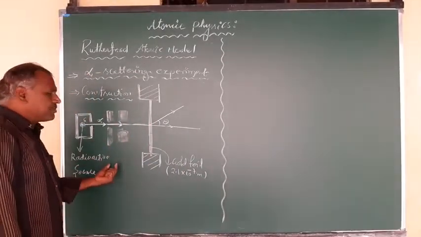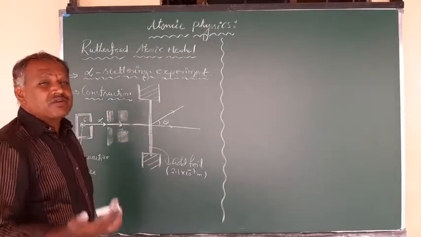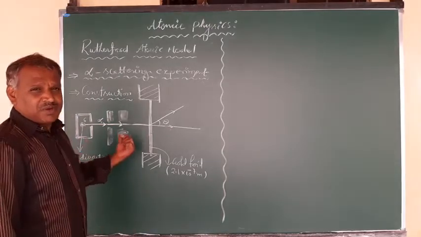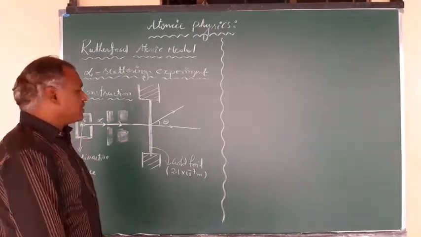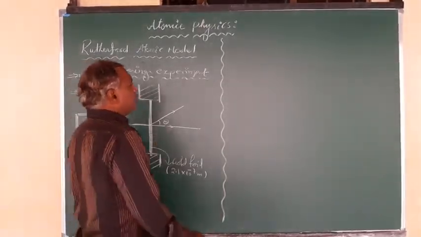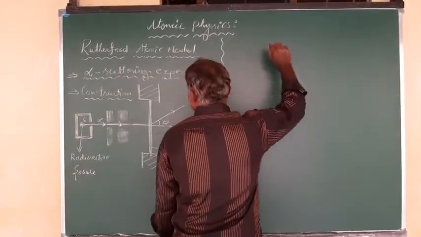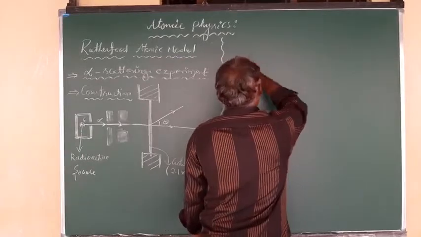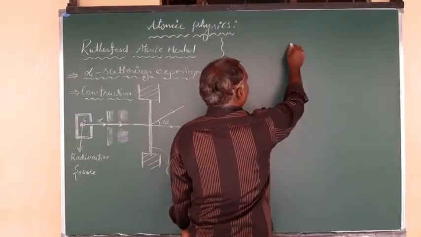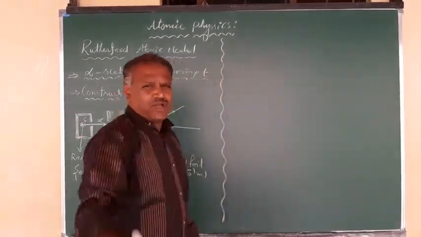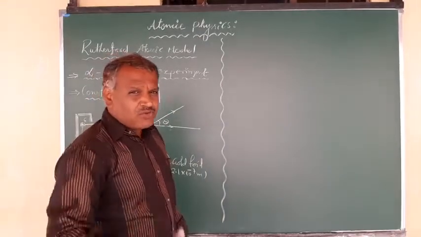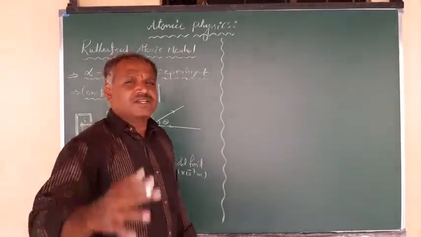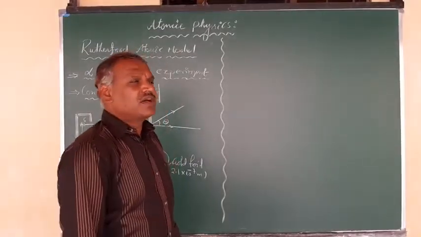So in this experiment, what are the important points given by Rutherford? What is observed and what is the result of this experiment? What are the important points given? Here are the important points given by Rutherford regarding the structure of the atom. We can also explain this in detail by considering one of the atoms of the gold foil, and how it is affected by the incidence of these alpha particles on that atom.